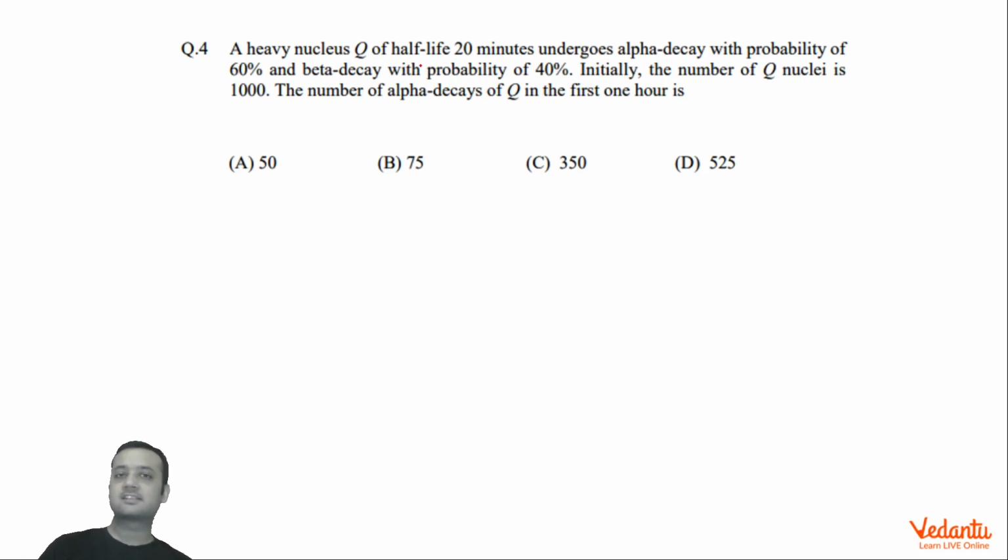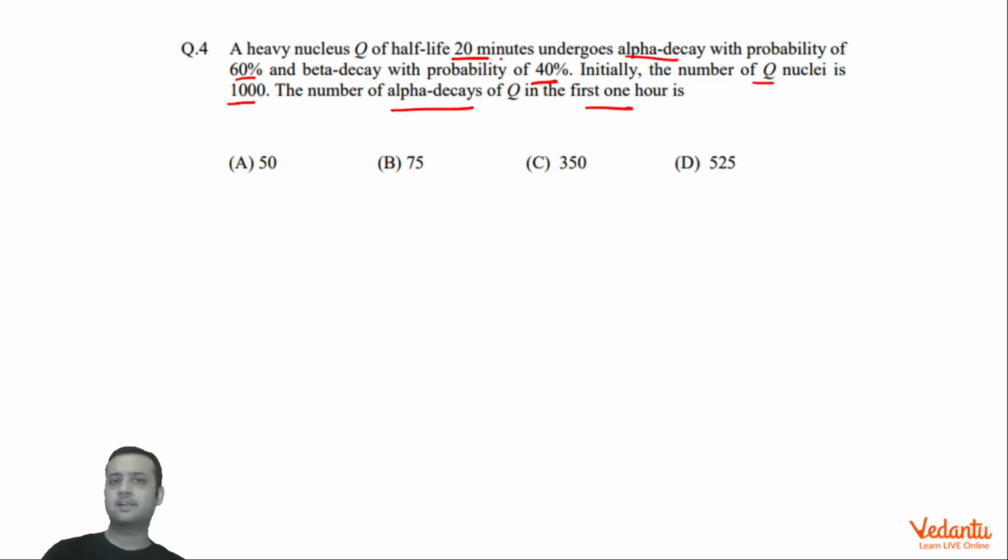There's a nucleus Q which has a half-life of 20 minutes, and it can decay via two processes: alpha decay with a probability of 60% and beta decay with a probability of 40%. Initially, the number of nuclei of Q is 1000. We have to find how many nuclei would have decayed by alpha decay in the first 1 hour. Okay, so the question is pretty easy.